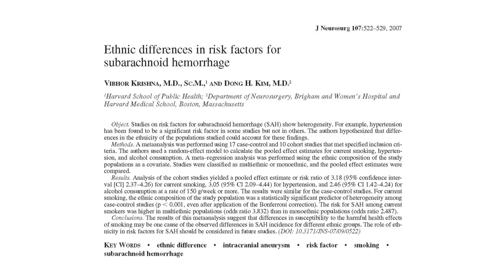The odds ratio for SAH with respect to current smoking was 3.8 in an interrogated population containing multiple ethnic groups and 2.5 in monoethnic ones. This result suggests that certain ethnicities in the multi-ethnic populations likely have increased susceptibility to SAH due to smoking.